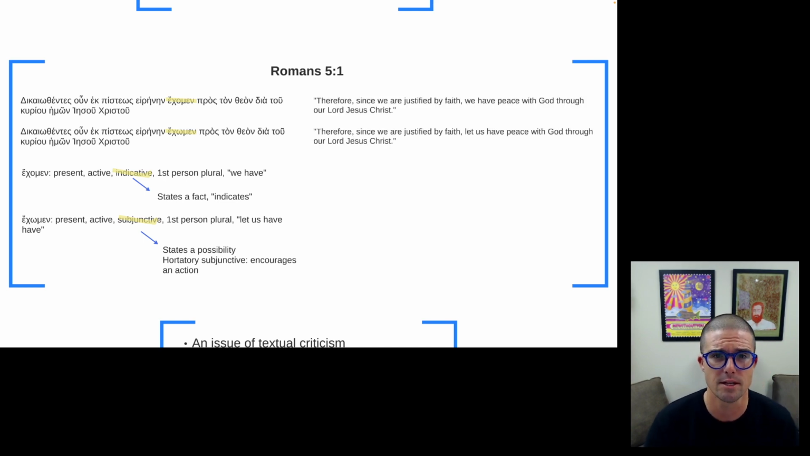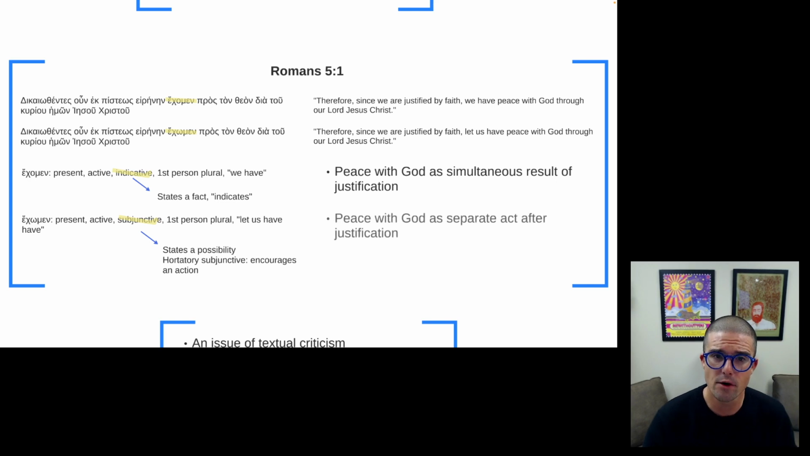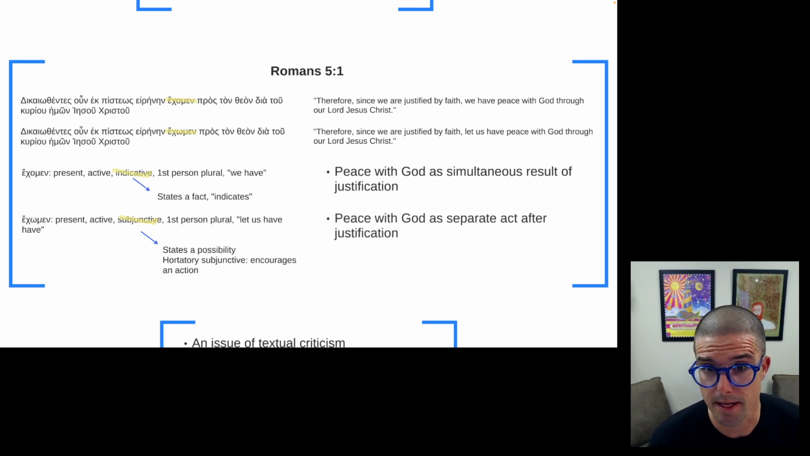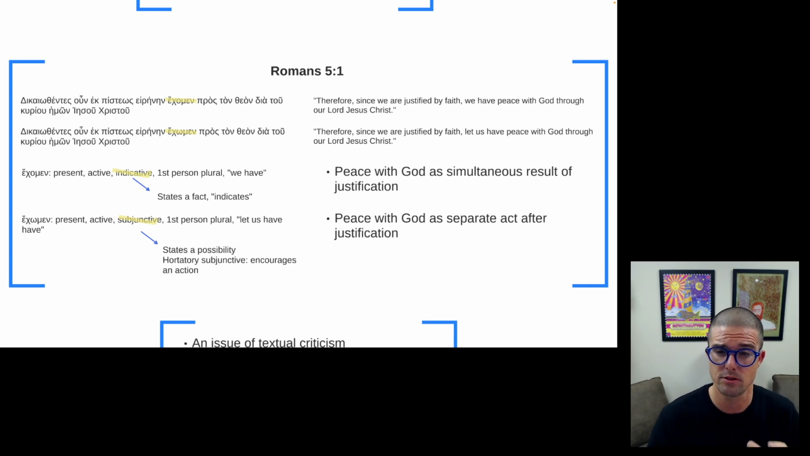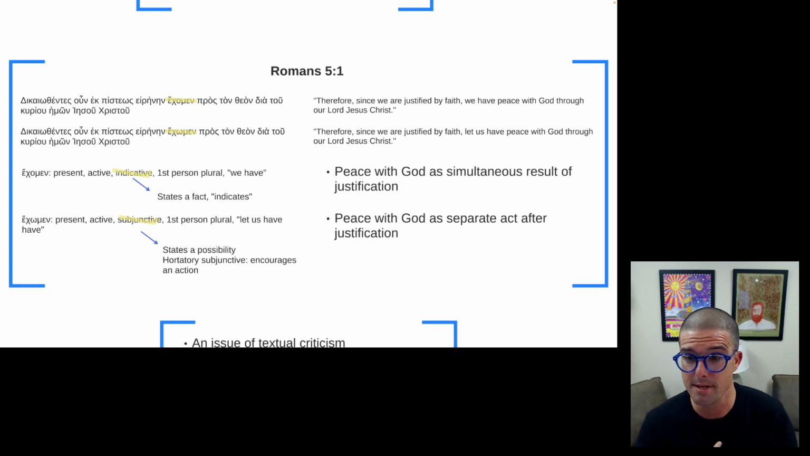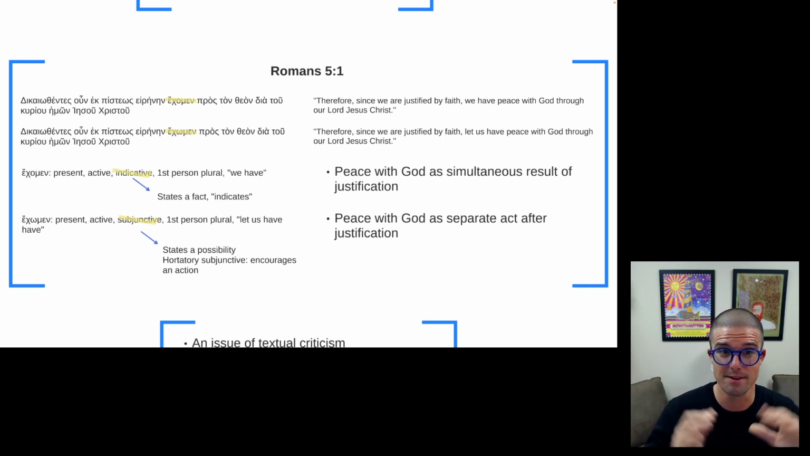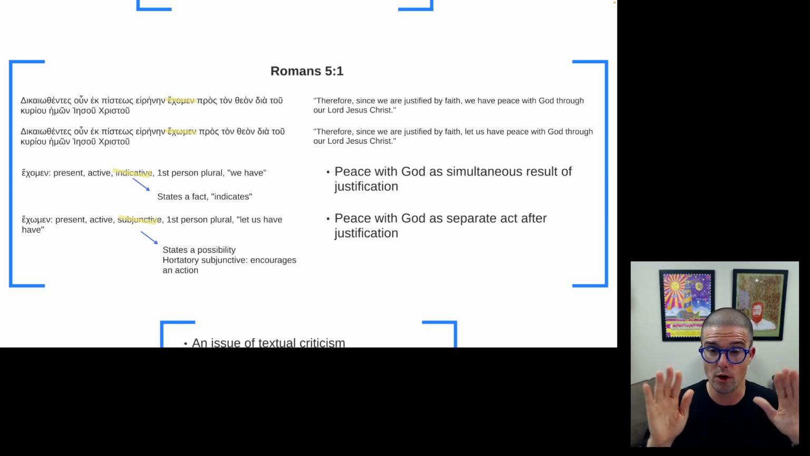So our different translations here would be with the indicative, our first option, we have peace. Our second option would be, let us have peace. And so for the first option, it's as though, theologically speaking, peace with God is simultaneous with justification, a sort of result of that first clause. Having been justified by faith, we have peace. So the justification happens and the having peace happens as a corollary to that.